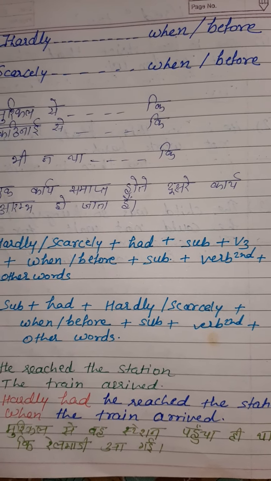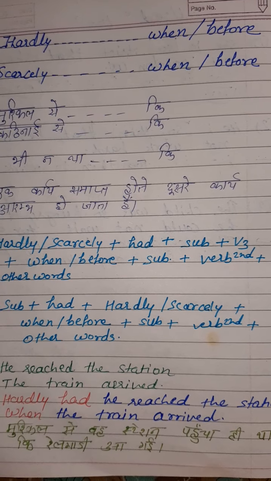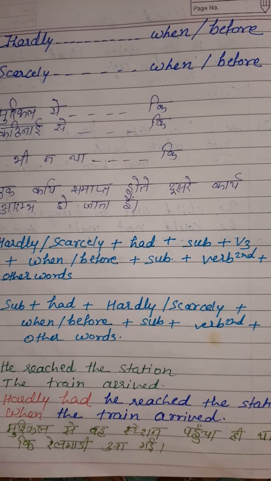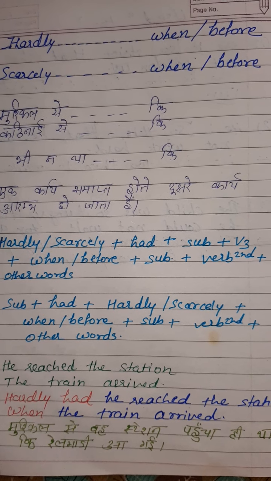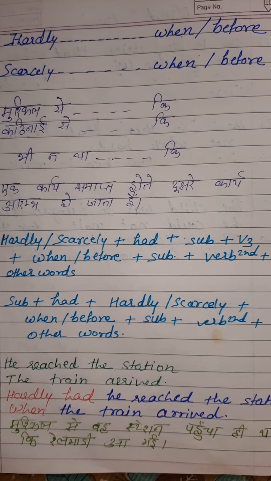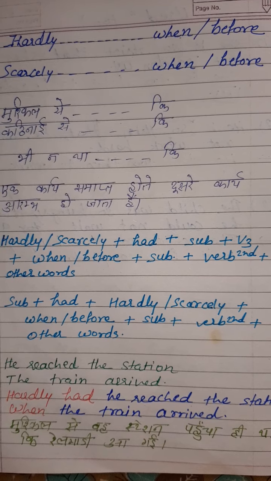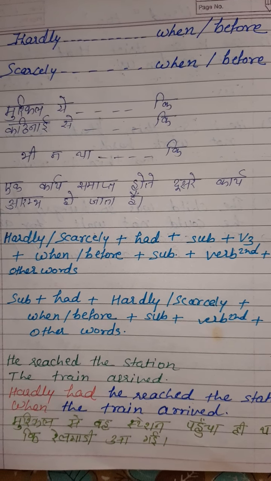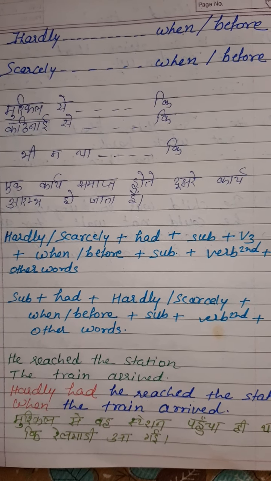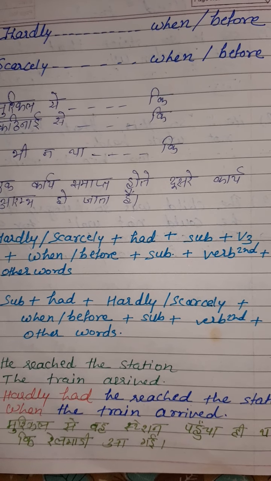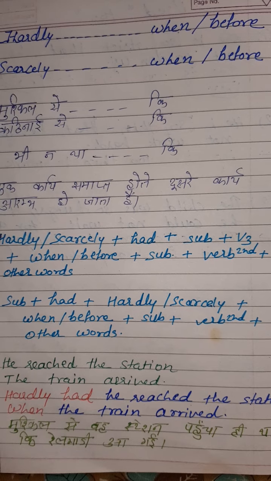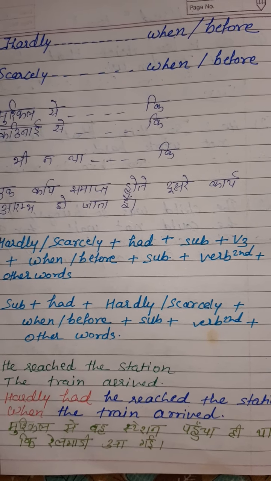Remember, when you use hardly second and put the subject first, you have to use had with the subject. Then before or when, plus subject, plus second form of verb and other words. So here we can see the sentence divided in two parts, before and after.